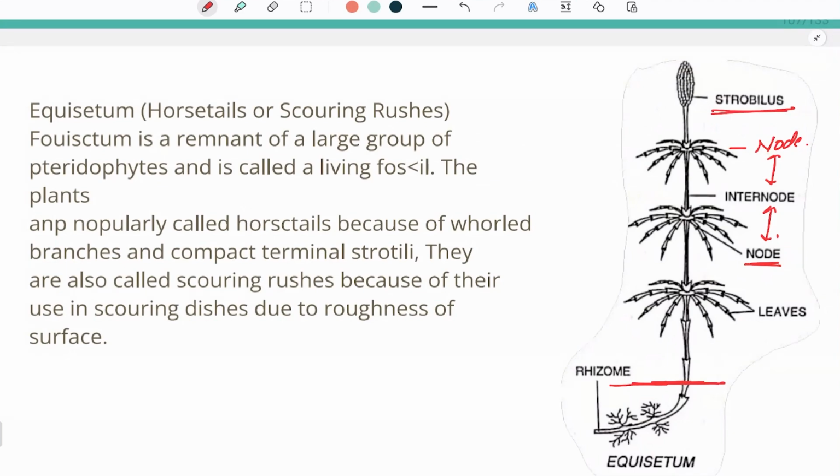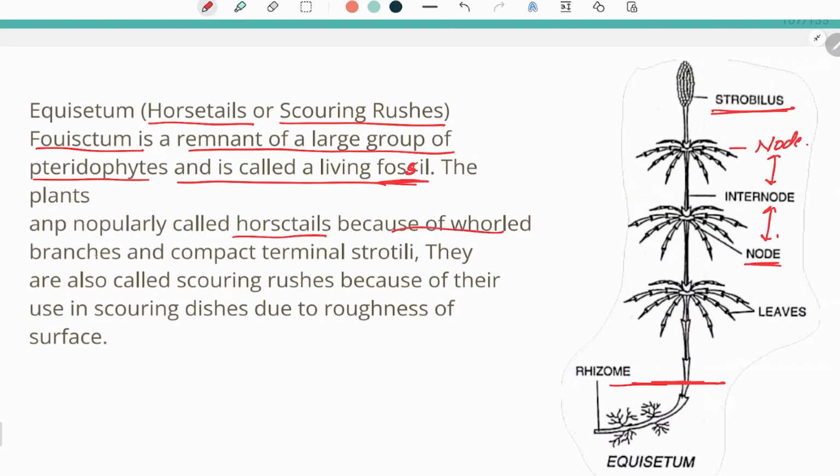Now, equisetum is also called horsetail or scouring rush. Equisetum is the remnant of a large group of pteridophytes, and it is called a living fossil. So these are termed living fossils. The plants are popularly called horsetails because of the whorled branches and compact terminal strobili. Why? Because of the presence of branched and compact terminal strobili.